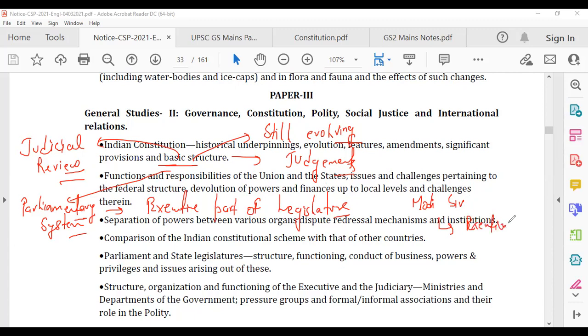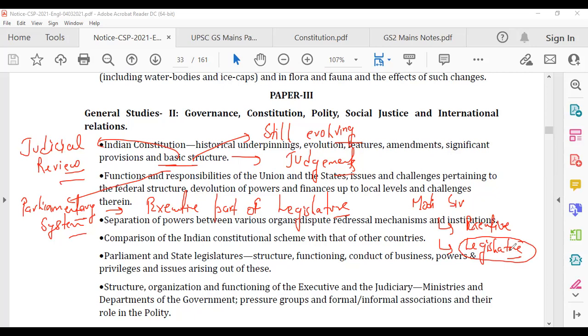He's PM, executive. He's also legislature. He's a part of parliament also, right? Representing Banaras. So he is both. So it's not like there is separate election for Modi sir for executive and legislature. There was one election for legislature, Lok Sabha ka election hua, that happened, and he was elected. And in that Lok Sabha, in that parliament, whoever has the majority, they become the executive. So this is the thing.